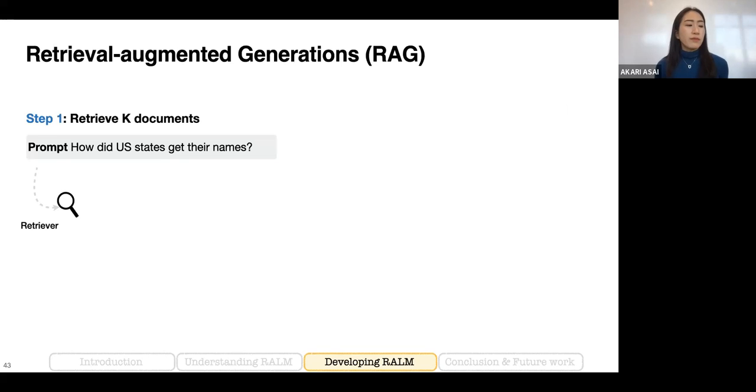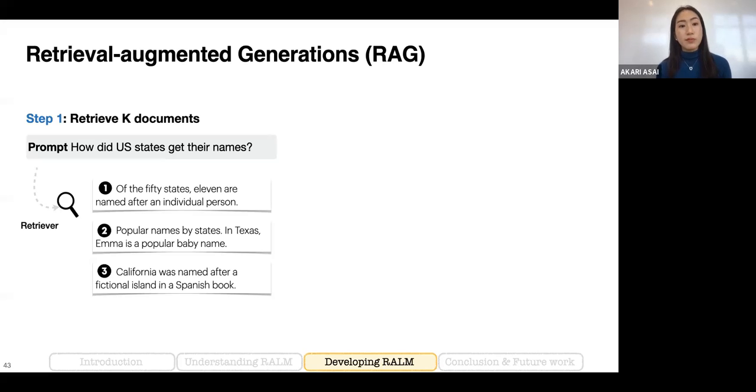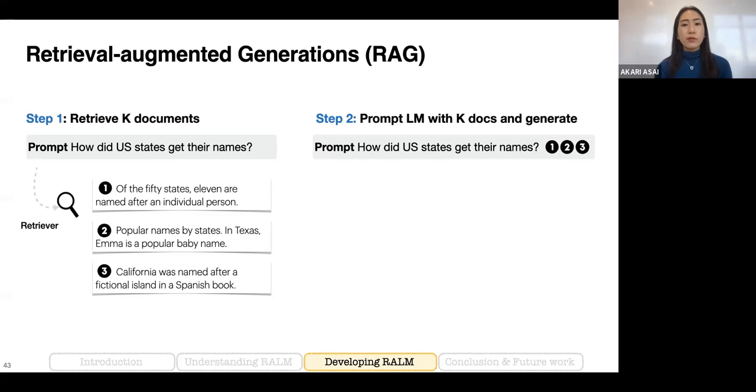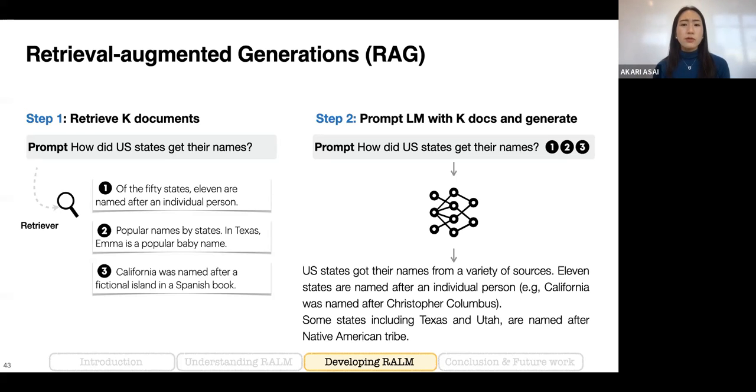Before talking about our framework, I would like to briefly discuss how standard retrieval-augmented generation works. Typically, in the standard approach, given the prompt, we always retrieve a fixed number of documents, for example, 3 documents here. And given those retrieved documents, we simply insert them before or after the original query or prompt, hoping that the language model can figure out which one is helpful and how to use them.